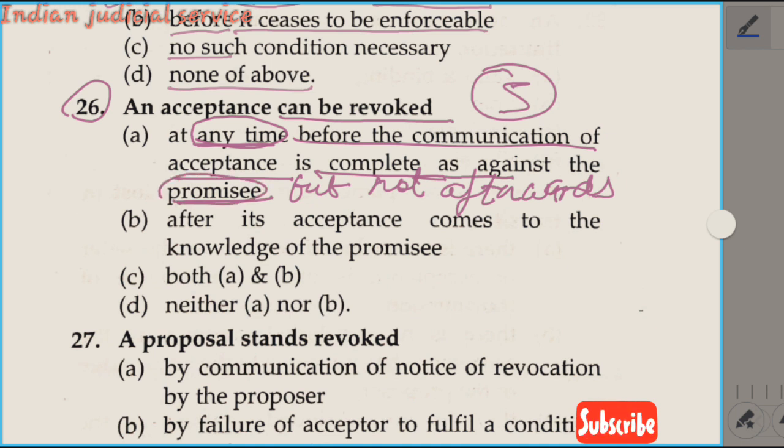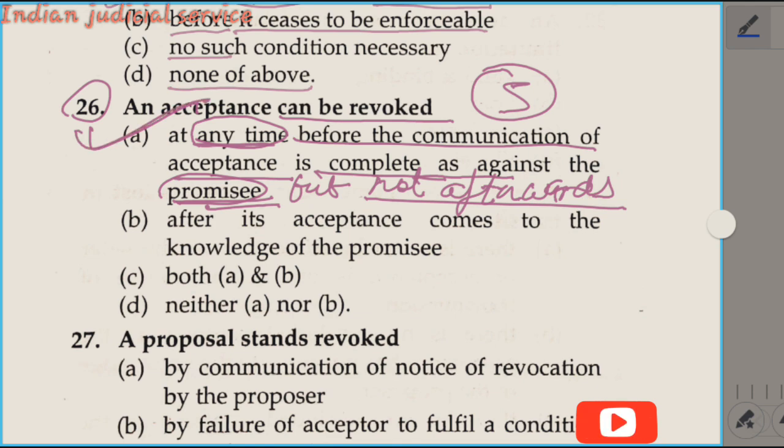Section 5 speaks of the acceptor, the same thing: a person who accepts the offer becomes the promisee, and a person who gives the offer becomes the promisor. Section 5 uses the word acceptor, and this question uses promisee, but it is the same thing. So the answer is option A. The acceptance can be revoked at any time before the communication of acceptance is complete against the promisee, but not afterward.